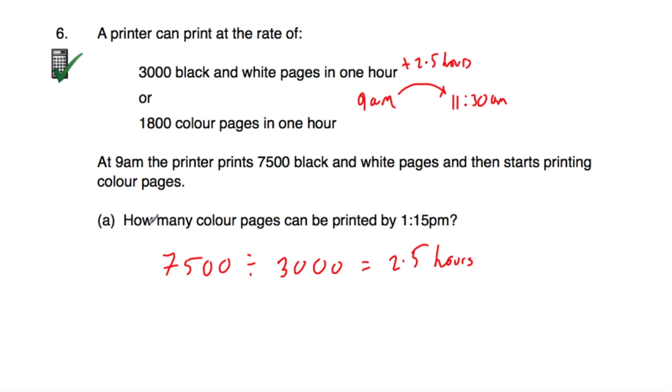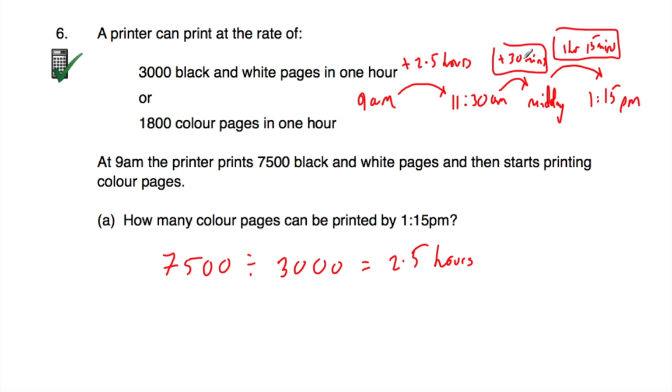Now we're going to assume it does that instantly, and it prints them at a rate of 1,800 an hour, and we're asked how many colour pages can be printed by 1:15 p.m. So let's find out how much time there is between 11:30 a.m. and 1:15 p.m. If we add half an hour, that would be equal to midday, 12 noon. And then it would be another 1 hour and 15 minutes.